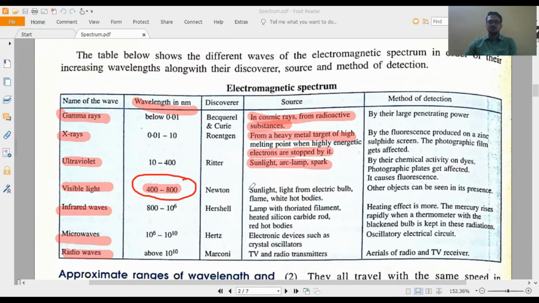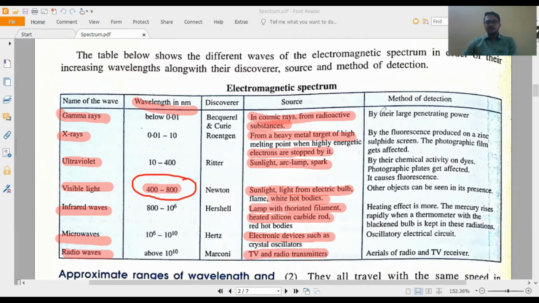Visible light, you all know: sunlight, any hot bodies, white hot bodies, flame. Infrared from a lamp with thoriated filament, heated silicon carbide rod. Microwave from electronic devices such as crystal oscillator; radio waves from TV and radio transmitters. So these are sources. Sources are very important, you can get a direct short question.